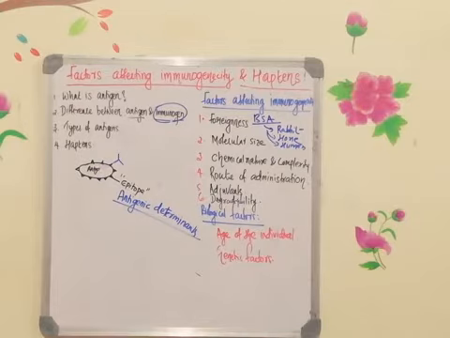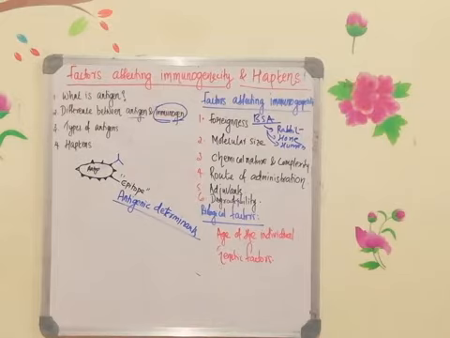Usually an antigen of size between 14,000 to 6 lakh Dalton will be identified as a proper antigen. So molecular size is a very, very important factor. If the size of the antigen is less than 10,000 Dalton, or if it is more than 6 lakh Dalton, then the immune system cannot identify it. It should be between 14,000 Dalton and 6 lakh Dalton. Then only the immune system will identify it as an antigen.